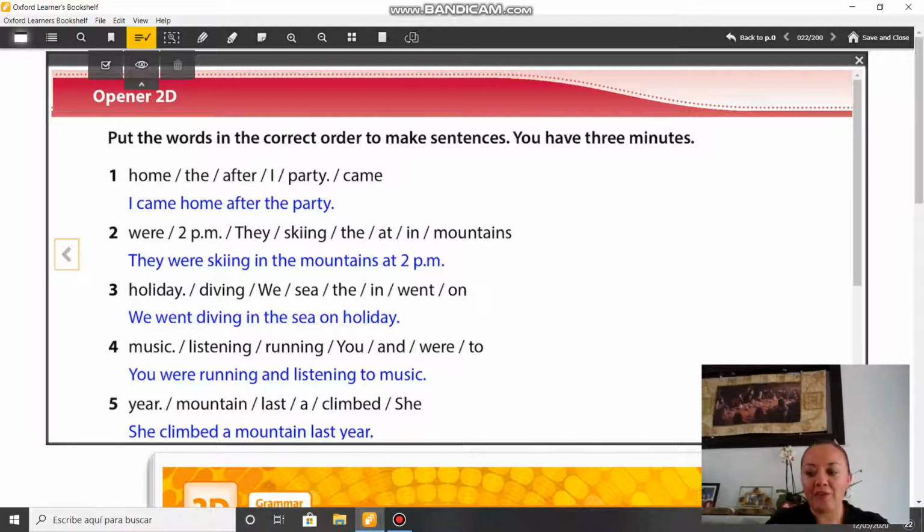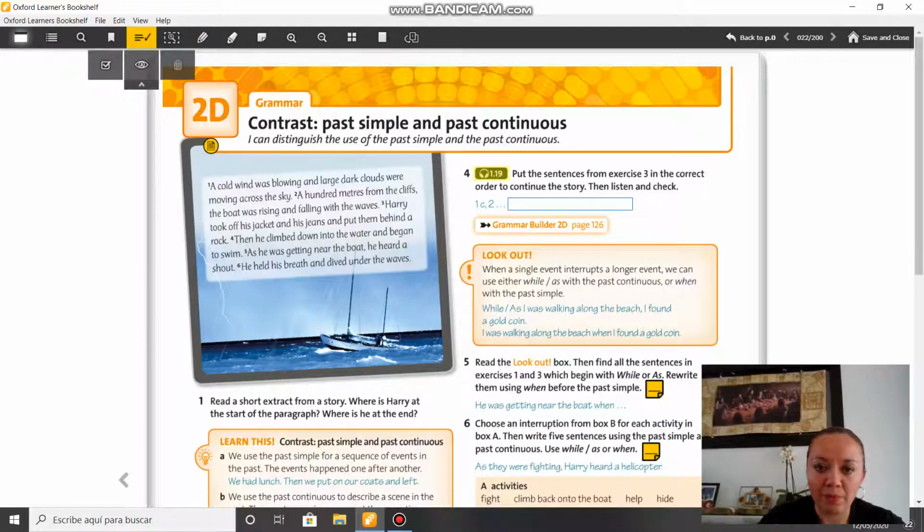As you can see, we have some sentences in past simple and some sentences in the past continuous form. That's what we are going to check today. We are going to check the contrast between the past simple and the past continuous, okay? So if you don't have any problems with these sentences, remember that you have to write them in a post-it.